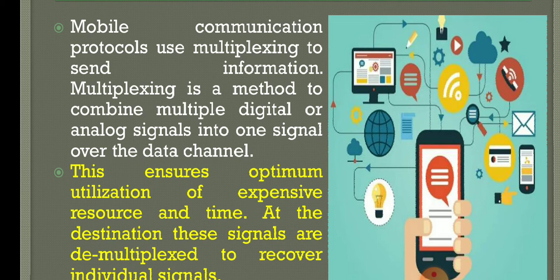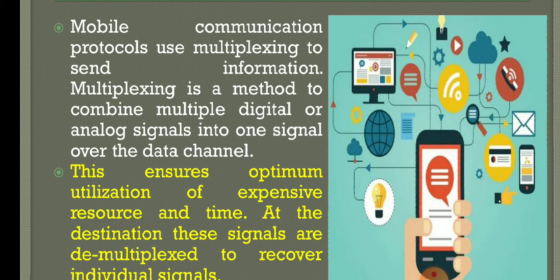Before sending the data, multiplexing happens. Similarly, the receiver side has demultiplexing, which converts the combined signals back into individual signals. I hope you understand. In mobile communication protocols, we use a new important concept called multiplexing.